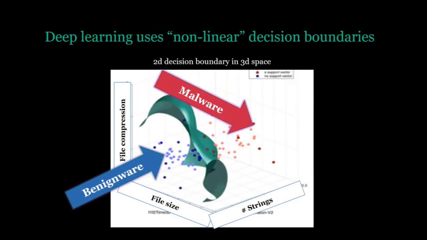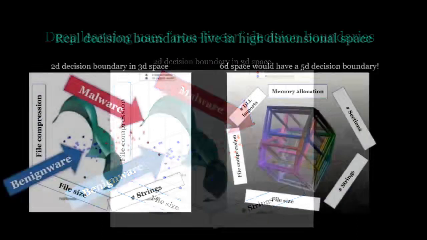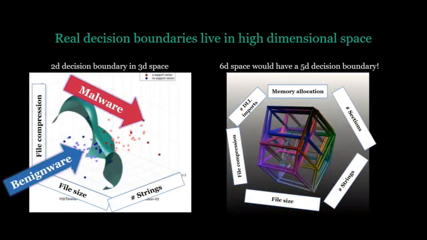Now I want to go from the toy example, I want to take a couple steps from the toy example towards what real machine learning looks like in an industrial context. So real decision boundaries tend not to be planes. They tend to be these wonky, distorted, curvy shapes, right? So this is called a nonlinear decision boundary because it's not planar. You guys will see in the real examples I show later that tends to be the case. And also in the real world, we don't just use three features. We use lots and lots of features. So in our projects internally at Sophos, we usually define feature spaces that have at least 1,000 dimensions, right?